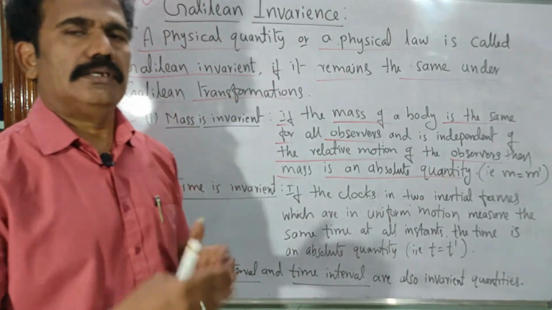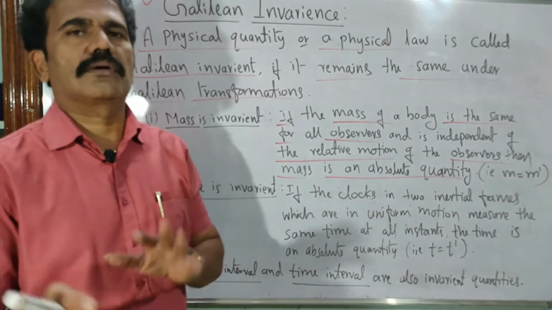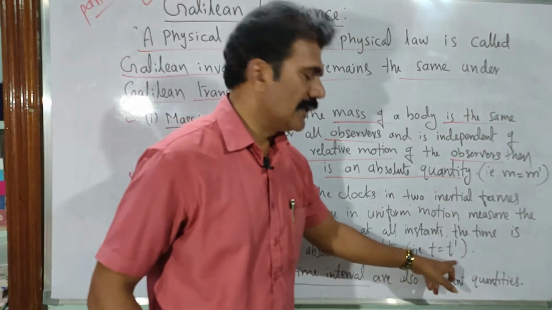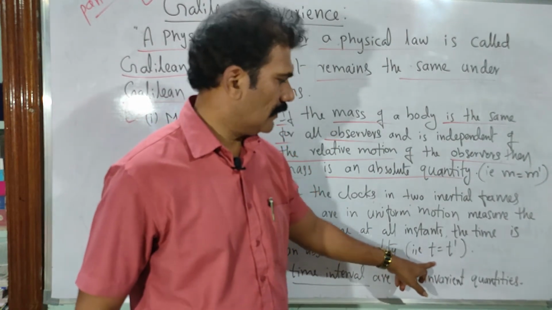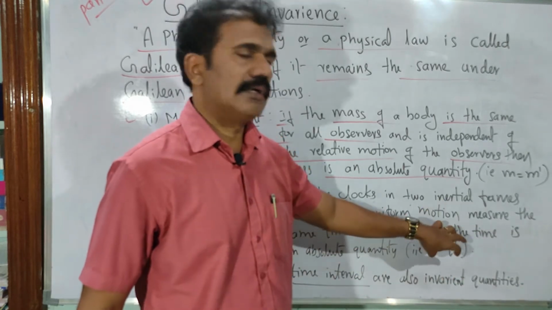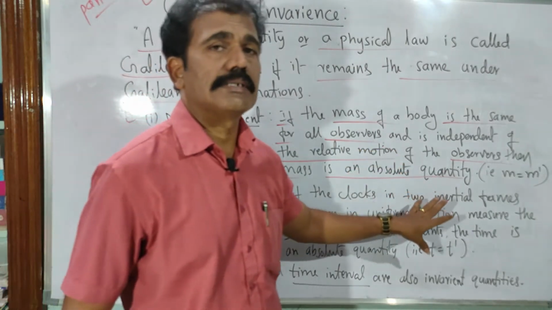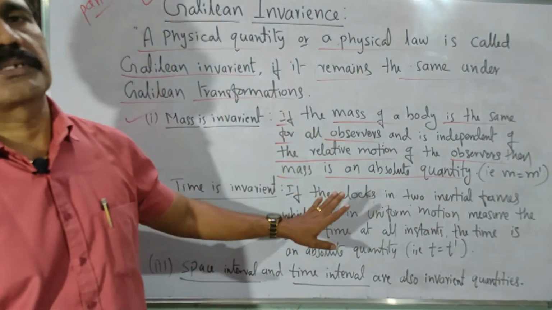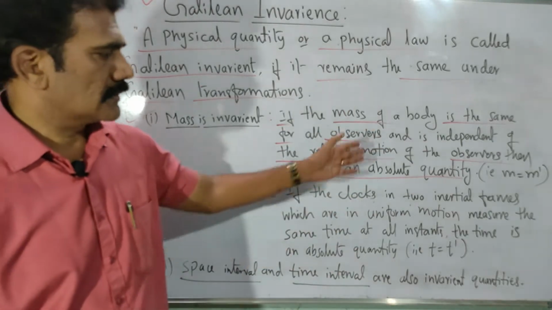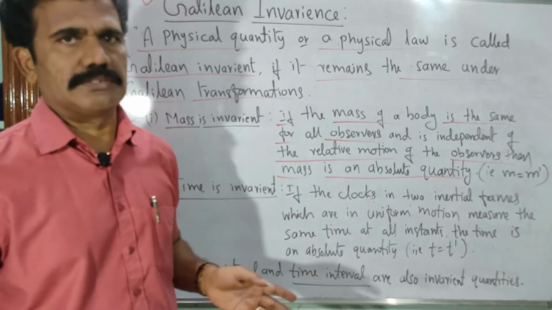So if they are measuring at all different time intervals, at all instants of time, and both clocks are measuring the same time, then t is equal to t dash, right? With respect to the fixed observer and with respect to the moving observer, both are said to be equal. So time measured by two clocks is the same. That is why time can be considered an absolute quantity. It is always constant. It never changes depending upon the observer. So mass and time are now said to be absolute quantities as they never change.